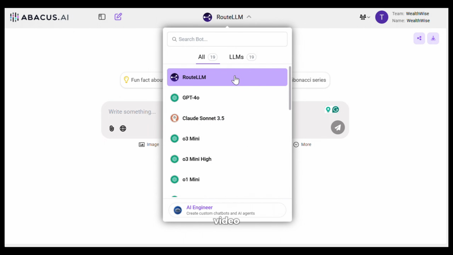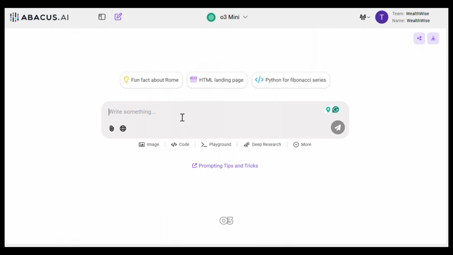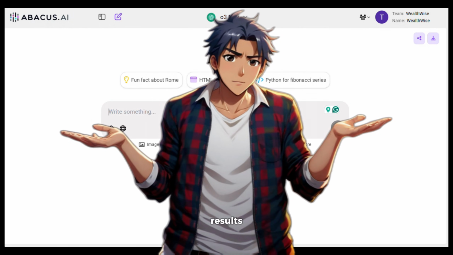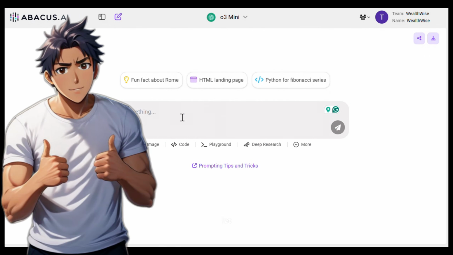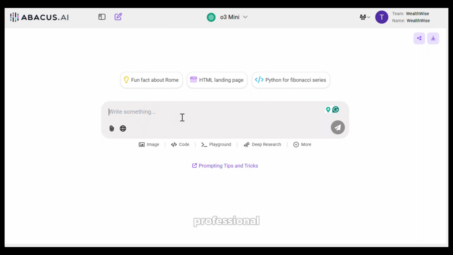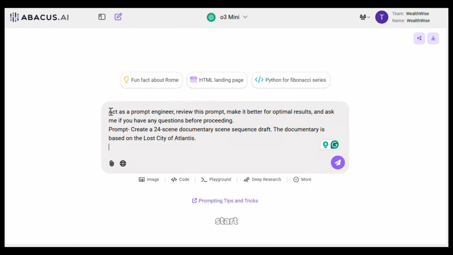Now let's create a video script using one of the models. I will select ChatGPT's O3 Mini. Now, in order to get great results, you need to give it a good prompt. So let me show you a cool trick to generate professional prompts every single time for anything. It's very simple. First, I type the following. Act as a prompt engineer, review this prompt, make it better for optimal results, and ask me if you have any questions before you're proceeding.